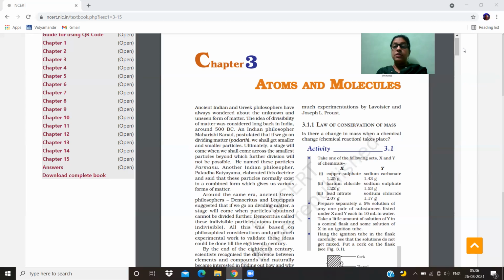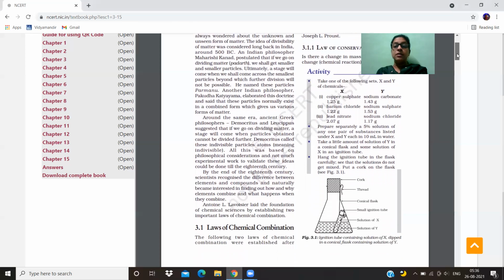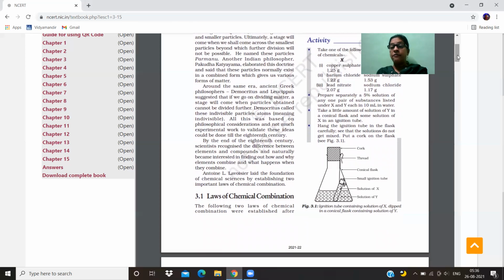Around the same era, there was a Greek philosopher named Democritus.